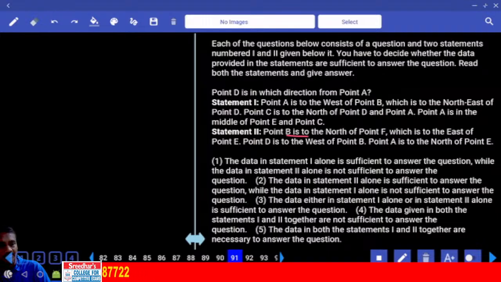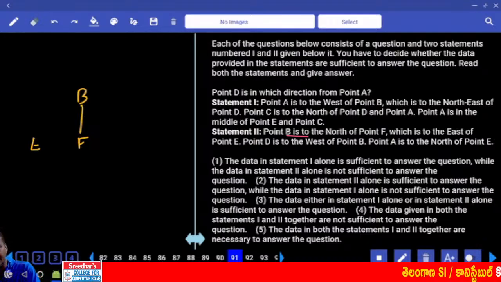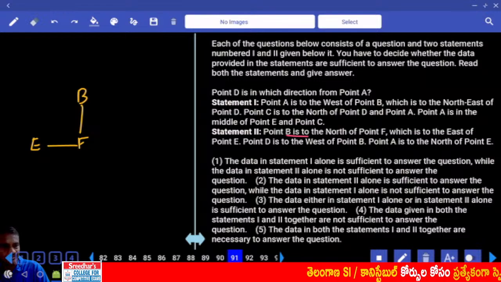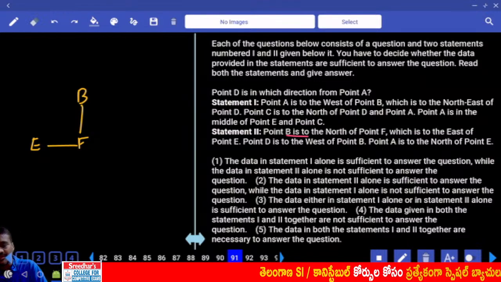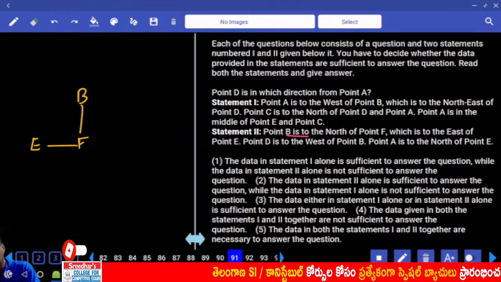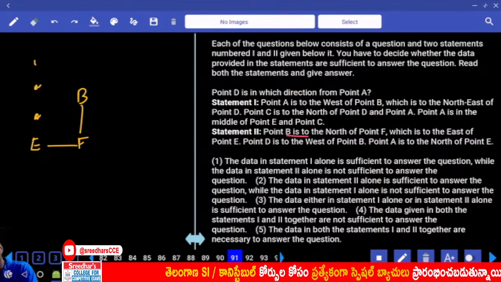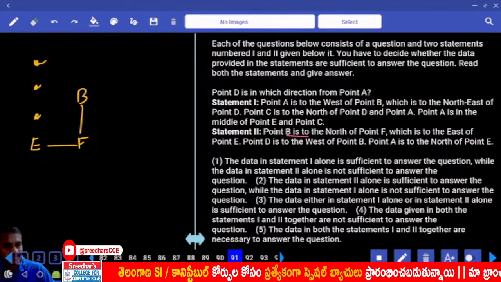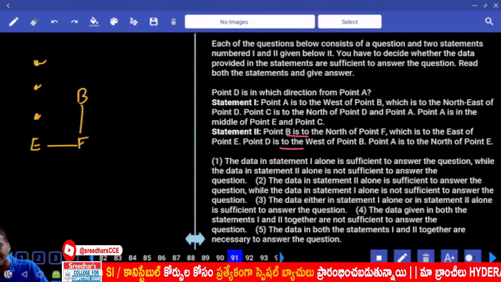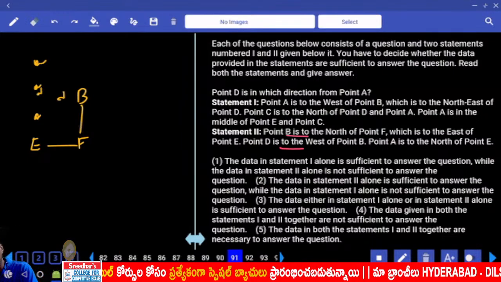second. Now B is to the north of F. B is here, north of F. Then F is to the east of E, E and F. Then D is to the west of B, A is to the north of E. A is to the north of E is given. Now A can be anywhere here, isn't it? And at the same time, D is to the west of B, D can be anywhere here.